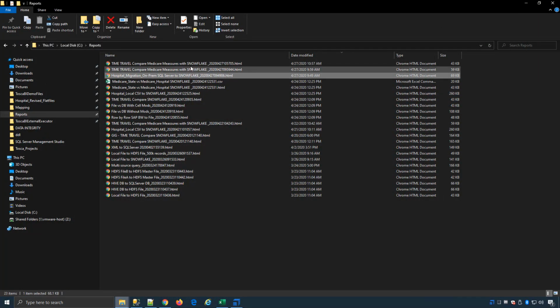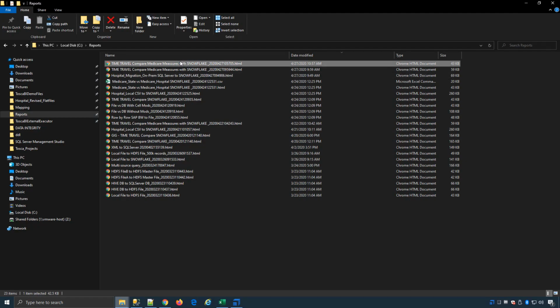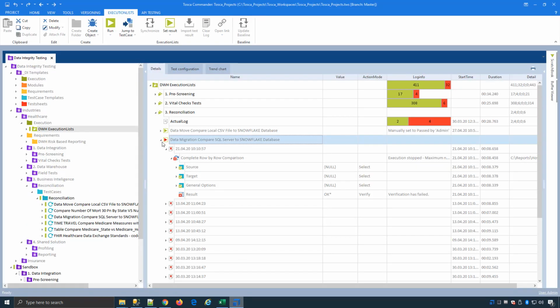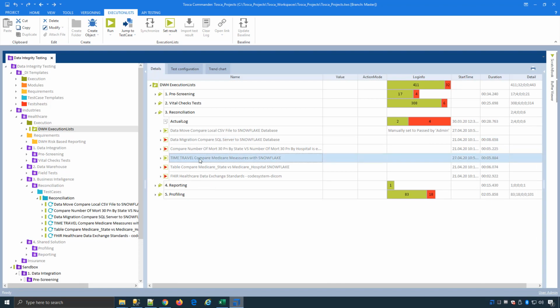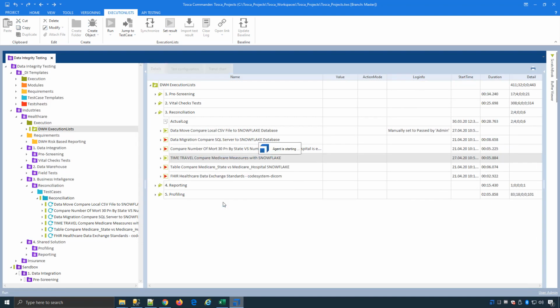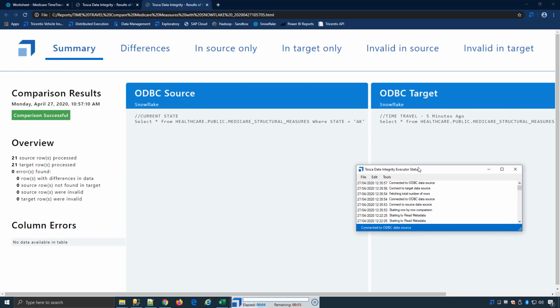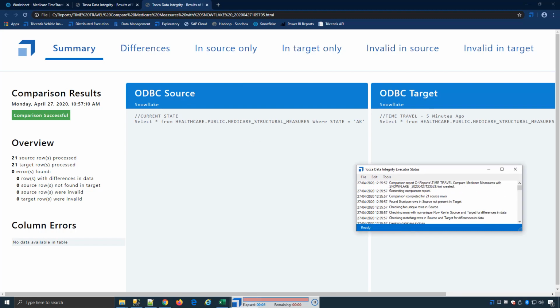We can have a look at, for example, the time travel feature as well. If I double click this one, what you'll see is there was a successful comparison. And this is before I actually did the time travel function. Now that I've done it, if I run it, it will error out and say there's a mismatch. So I can jump over here. Let's run my time travel test. Just so you can see, it's actually going to start its own little BI execution engine. And this is different to the standard Tosca one. It's a lot faster. Like I said, it's in-memory caching.